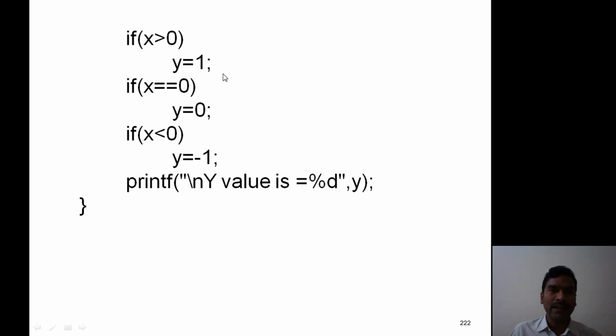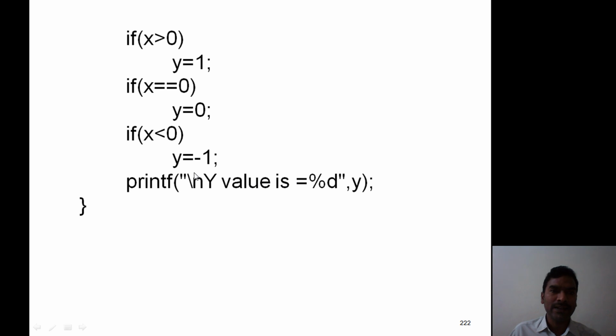Another test case. Now assume the X value is -2. -2 is greater than 0. False. Now it reaches the next if condition. -2 equals 0. False. It reaches the next if condition. -2 is less than 0. True. Hence Y equals -1. Now it prints the Y value as -1.